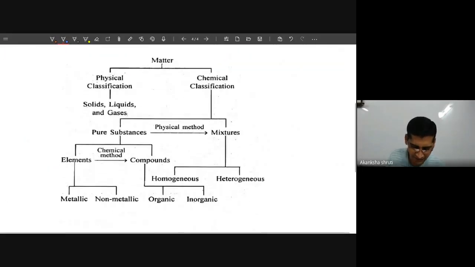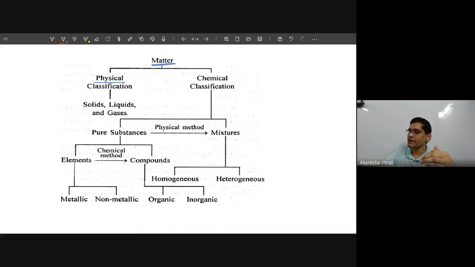So last day I had started with the matter. So whatever matter we are going to consider, that can be classified. Classification means grouping, okay, or categorization. That can be categorized on two bases. One is called the physical classification. Physical classification, I had explained, those properties which give the outlook, say how this substance appears, what is the shape, what is the size, what is the mass, what is the density. Considering all these things, the matter is classified into physical.